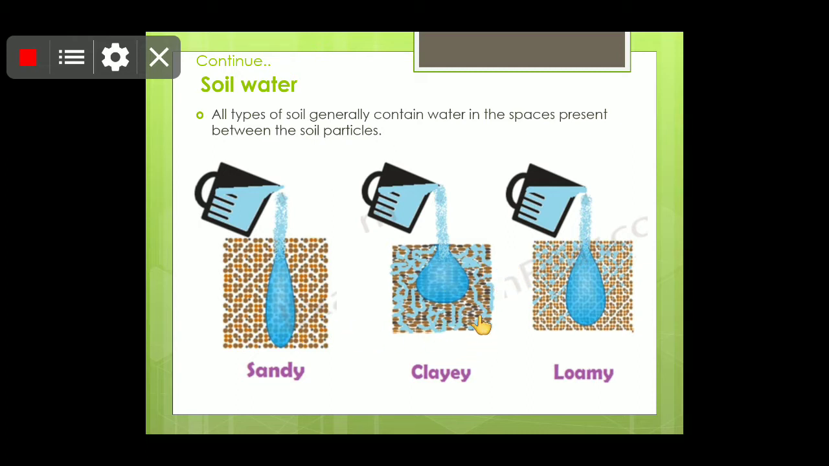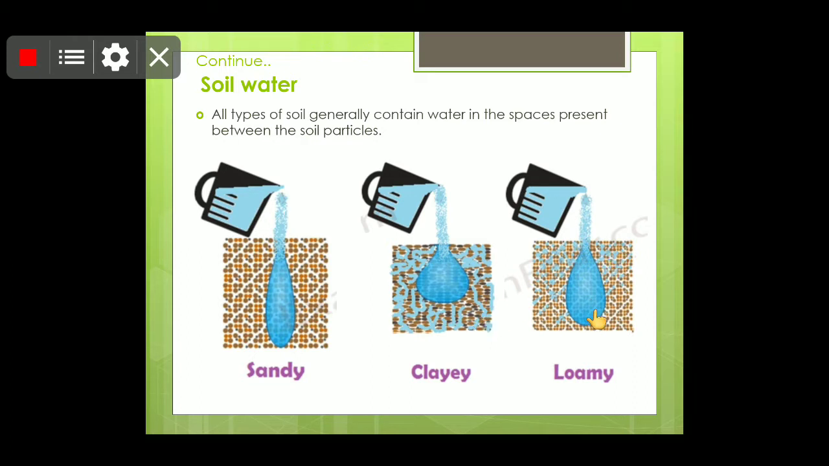Children, the clay soil is used for crops which need more water, you can grow them there, because it has very fine tiny particles, so it has a very good water holding capacity. Water can be retained very well in it.